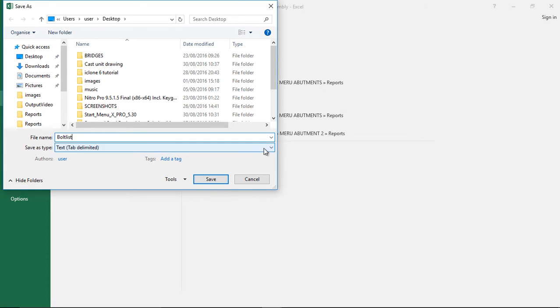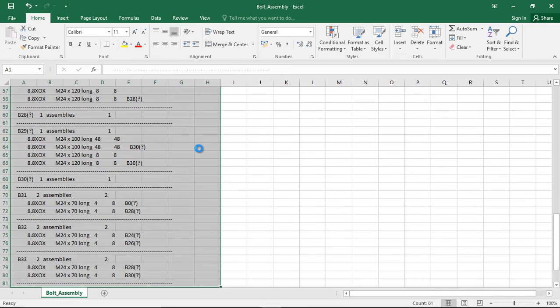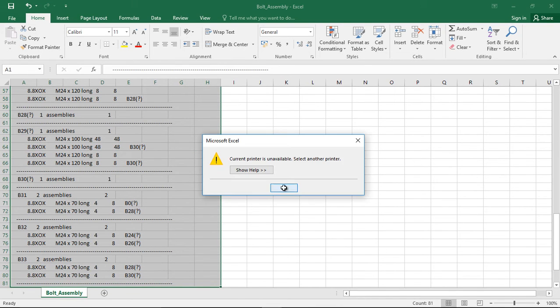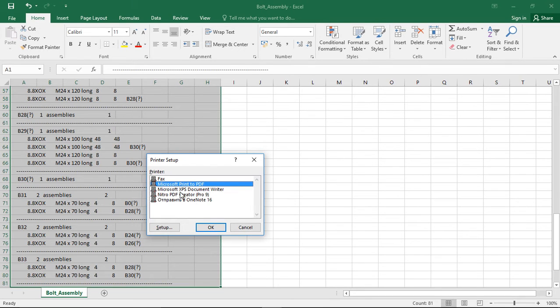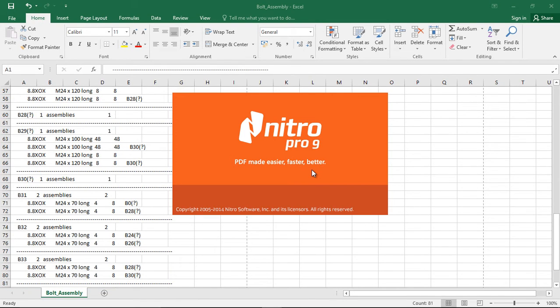Convert this to PDF, put it on desktop and save it. Save that. Now the PDF is opening up. Every part with the number of bolts and the member it is attached to, detailed here.